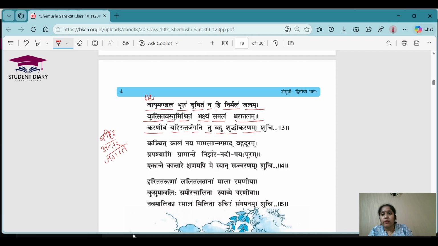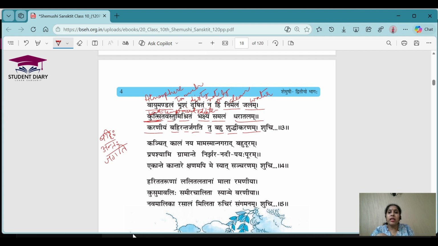Vayumandal means atmosphere. Brisham means too much. Dushita means dirty or polluted basically. Na means not. Hi means only. Nirmala means clean or pure. Jalam means water. Kutsit vastu mishritam. Basically, kutsit means bad. Vastu means things. Mishritam means mixed. And bhakshya means the edible things, whatever we can eat basically, edibles, right?